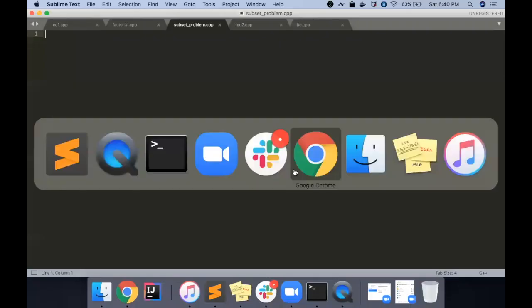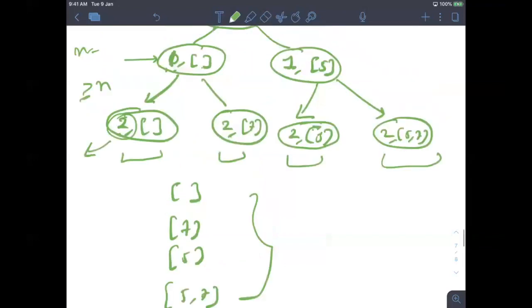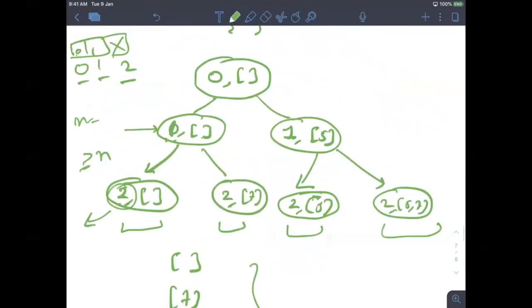Can I interrupt you for a while? Yeah, tell me. Can we go to the tree once more? I'm stuck at just one point and not able to figure it out. Let's say we went to the first index, that's what that 0 comma empty bracket means, and we opt to not choose it. Correct? Yes. Then we proceed to the next index.